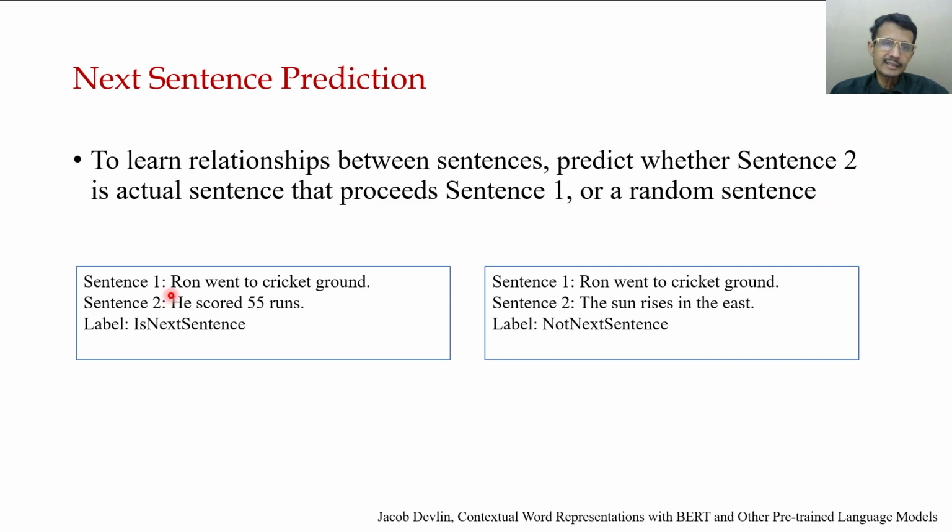If sentence 1 is "Ron went to cricket ground," then "He scored 55 runs" can definitely follow it. But "The sun rises in the east" is not the next sentence. In this way, next sentence prediction can be learned.